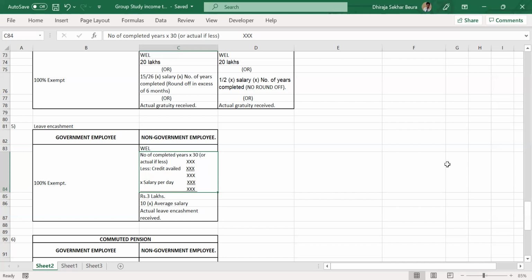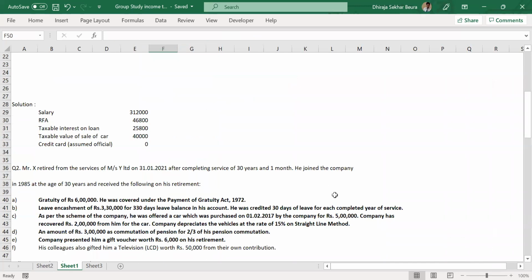Now let's apply this exactly how it was in our question. I'll just remind you how our question was: leave encashment of 3,30,000 for 330 days, leave balance in his account. He was credited 30 days of leave for each completed year of service. Now, he has completed 30 years. He has a leave balance of 330. He had 30 days of leave per year.